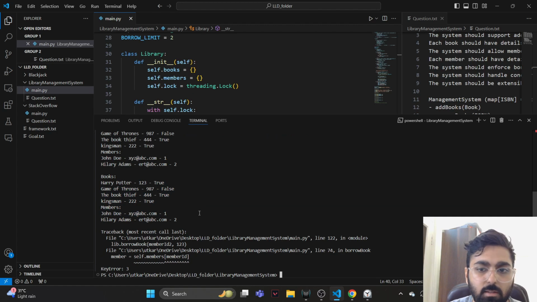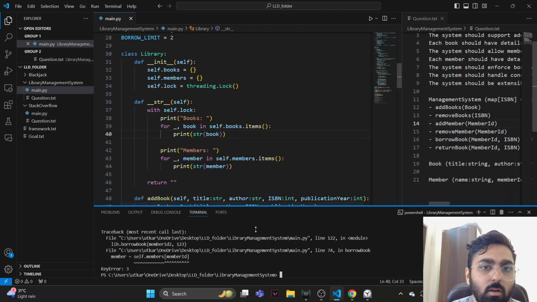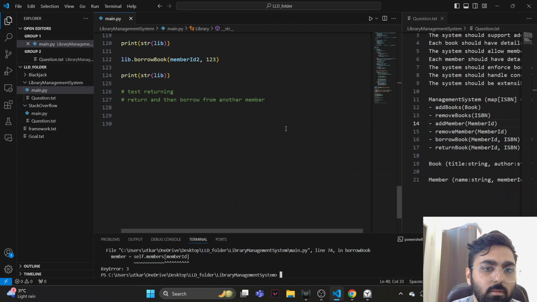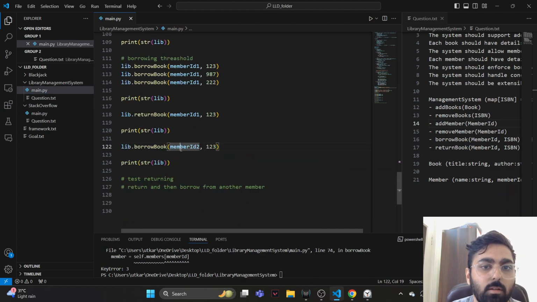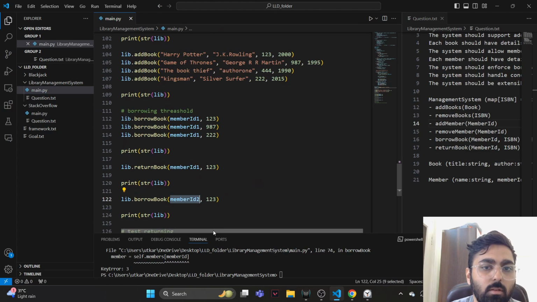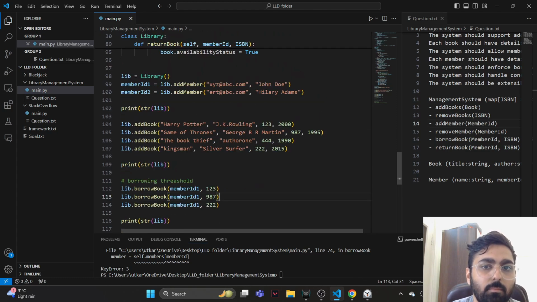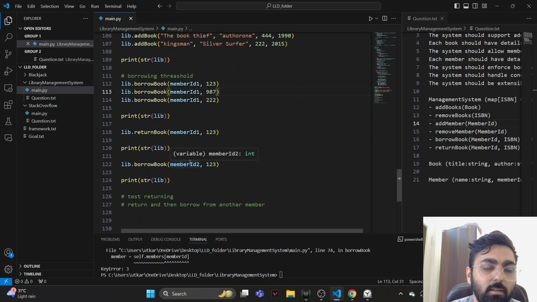So it was fine till here when we reached true, false, true, because we returned this one, and at this point Hillary Adams should have borrowed Harry Potter, right? And at that time it says we got for a book member ID 2 and couldn't find 3.